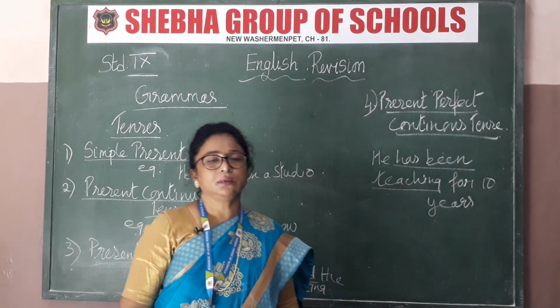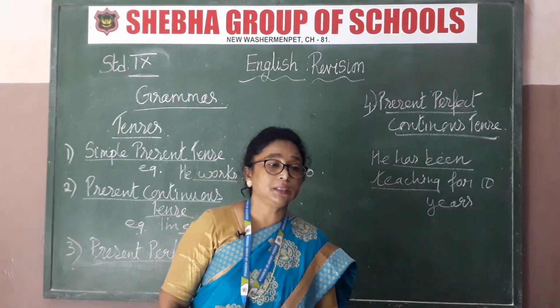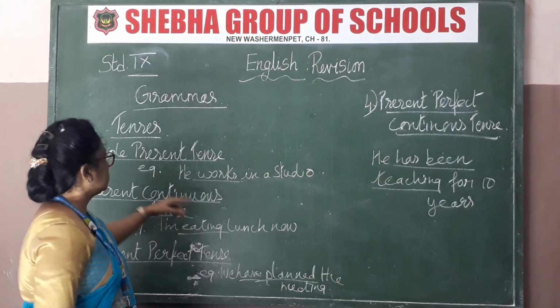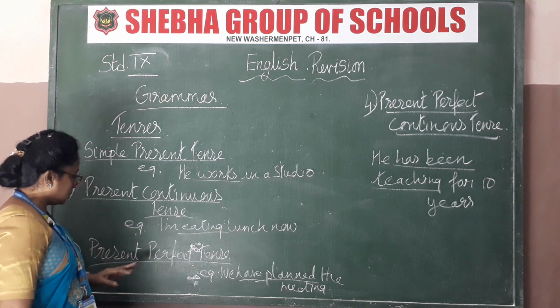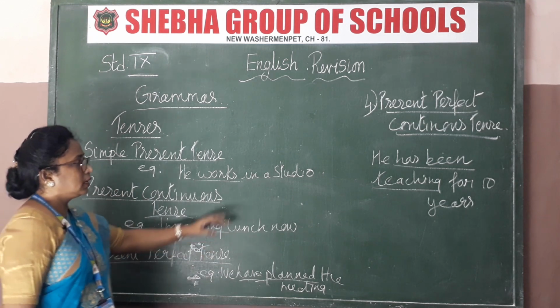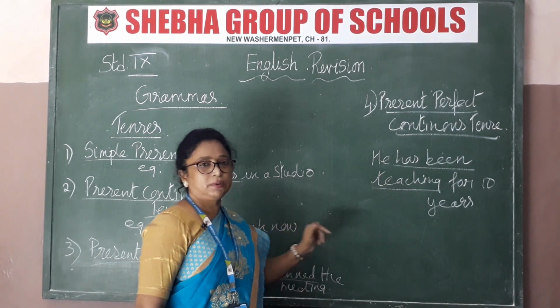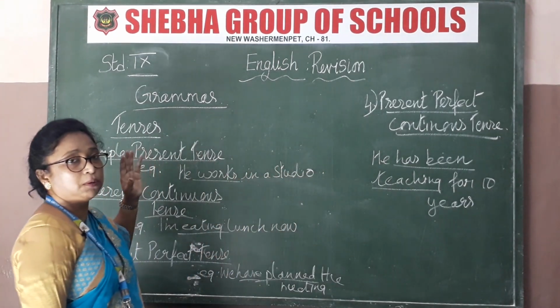Okay, let me explain to you the grammar part, that is tenses. Now tenses come in so many categories. In present tense, see the categories: simple present tense, present continuous tense, present perfect tense, and then present perfect continuous tense. So see the variety, so many categories, so you must know each one properly, right?